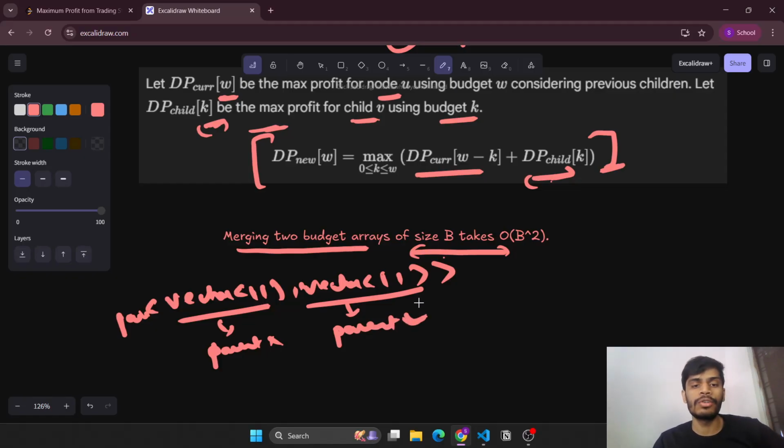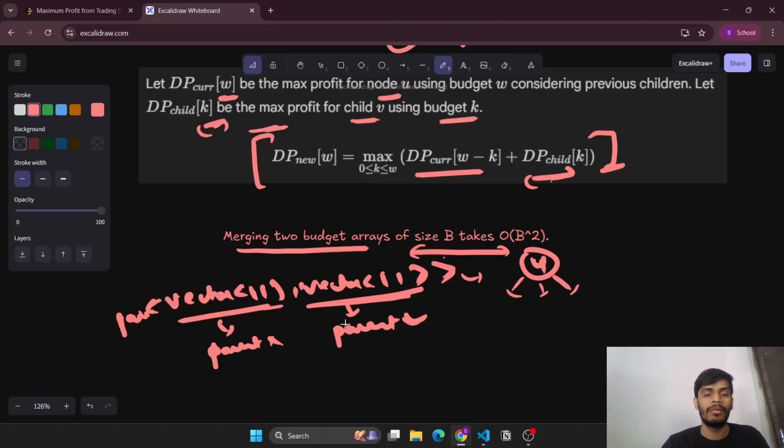Now for each node we need to calculate both of these DPs, that we have reached U with either parent buy or parent did not buy. Then on the basis of that, at each step we'll be calculating these two DPs for each node by calling the DFS for its further children, then doing the merging part, and then returning the vector such that it stores the maximum possible results.